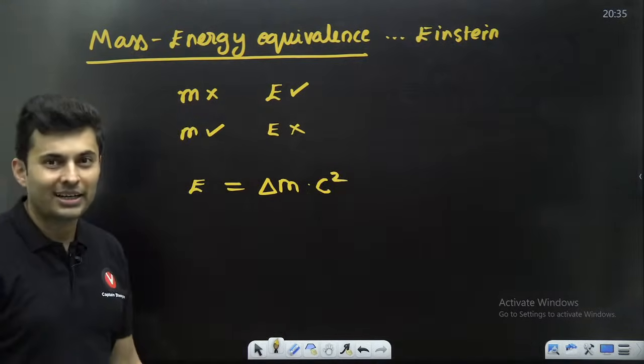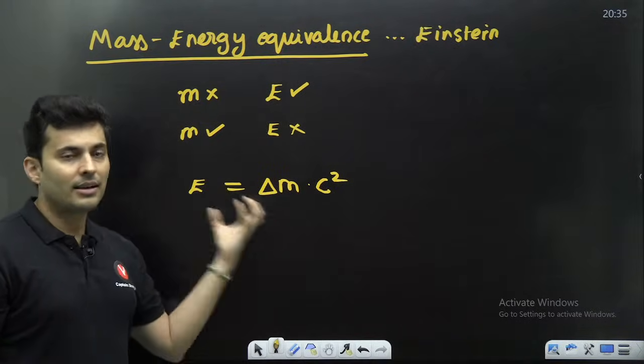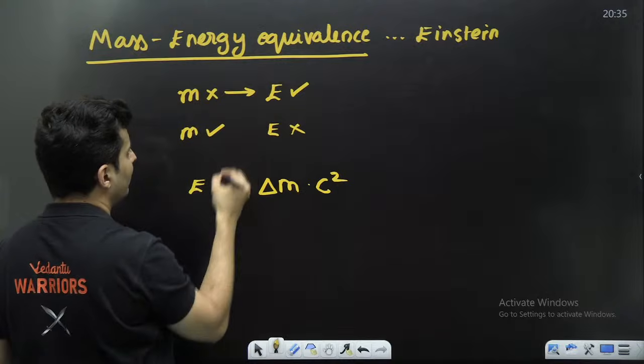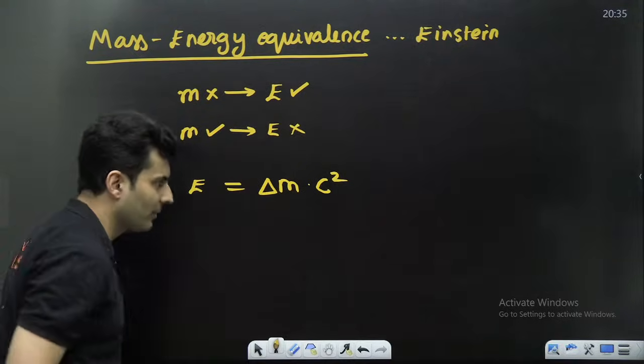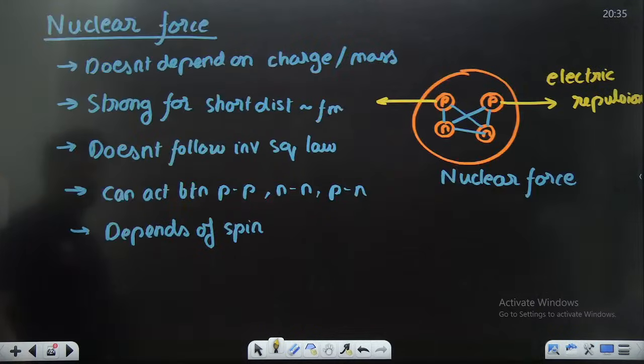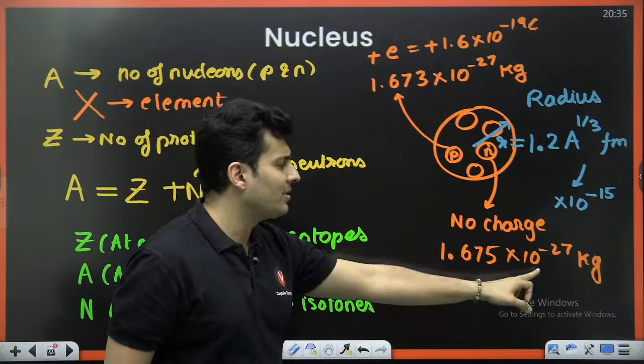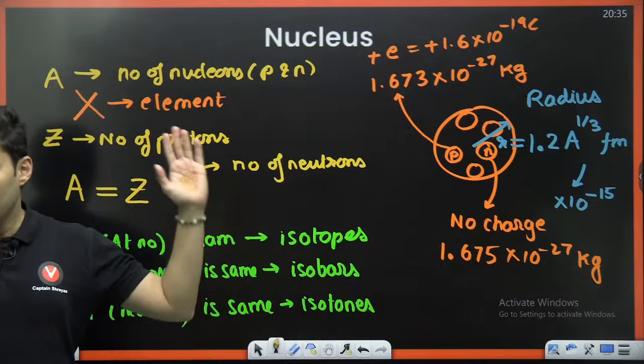C is the speed of light. Very famous equation. This is how energy and mass can be related to each other. Mass destroyed, energy created; mass created, energy destroyed. Very, very important. Now, usually the masses involved inside the nucleus are very, very small, 10 to the power minus 27 and all that, right?